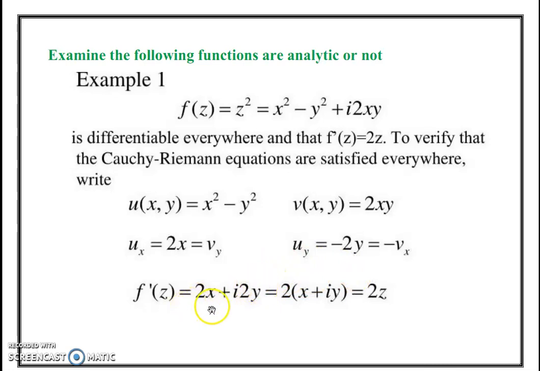Next, we calculate the value of f dash of z. Here, f dash of z is ux plus i vx. ux is nothing but 2x, then vx is nothing but 2y. Therefore, f dash of z is 2x plus i 2y. Then take 2 outside: 2 of x plus iy. Then you know that x plus iy is z. So f dash of z is 2z.